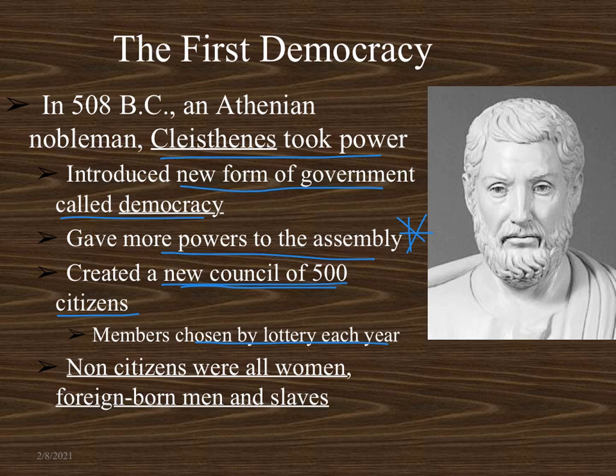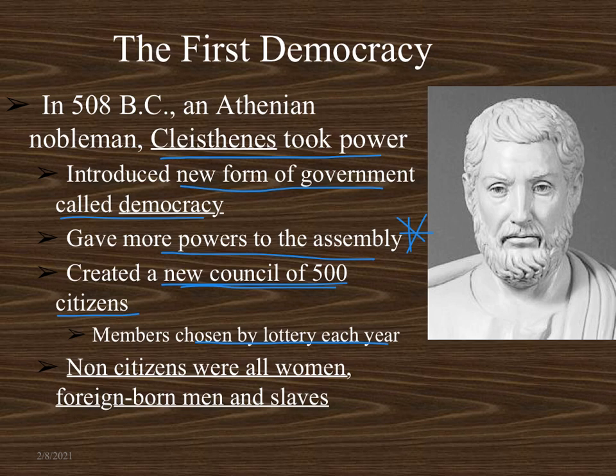And in addition to the council that Cleisthenes set up, he also created a court that was made up of several hundred men, and that court would hear cases and lawsuits. In combination, the Athenian Assembly, the Council of 500, and the court that Cleisthenes set up, basically the democracy in Athens was based on legislative, executive, and judicial branches, which is what our country is based off today.